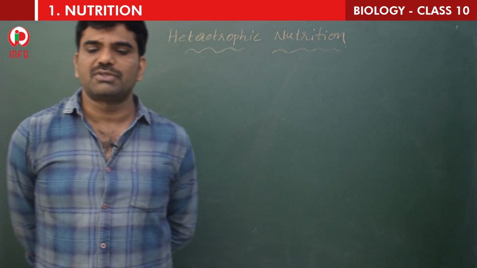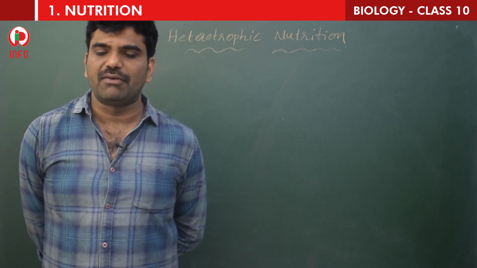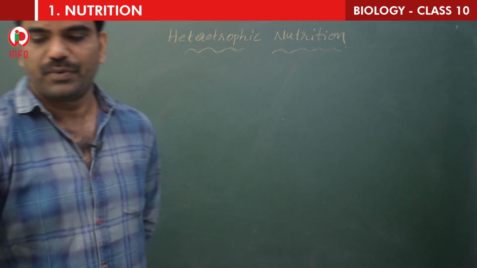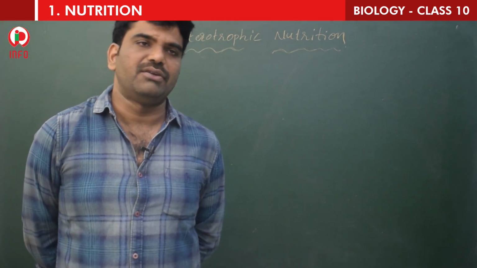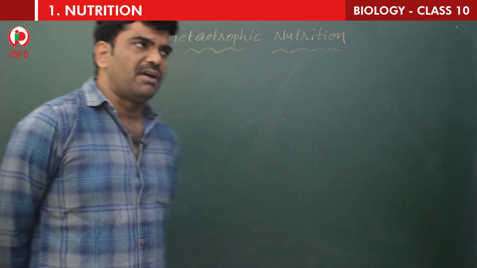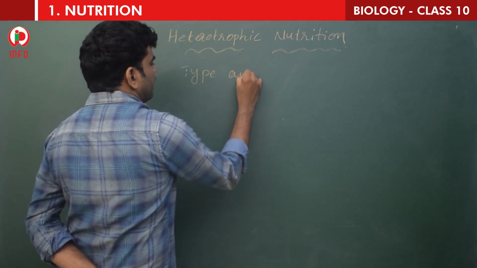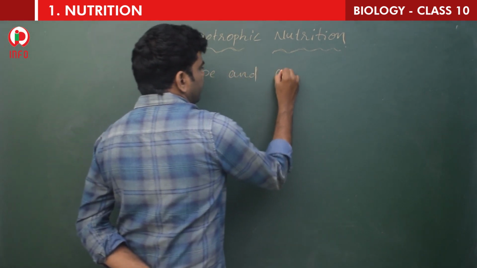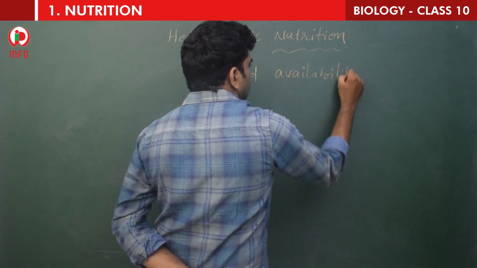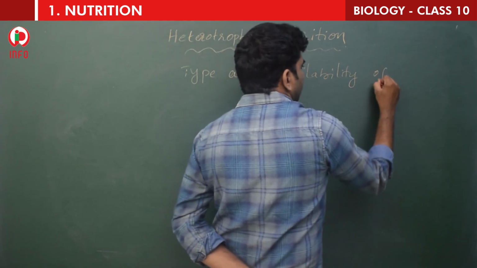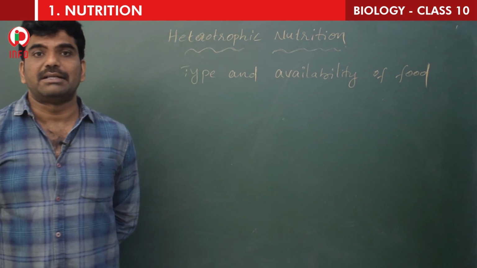This heterotrophic nutrition is present in so many organisms. So how do organisms obtain their nutrition? Depending on the type and availability of food, organisms can adapt to a range of strategies of food intake and use. So it depends upon the type of the food.